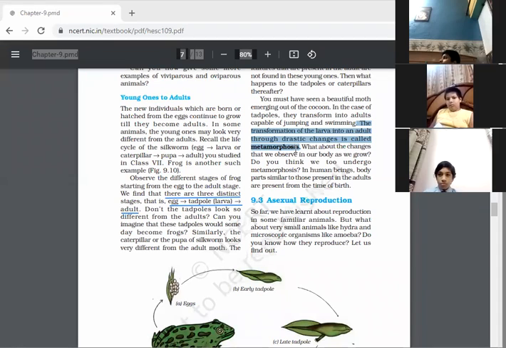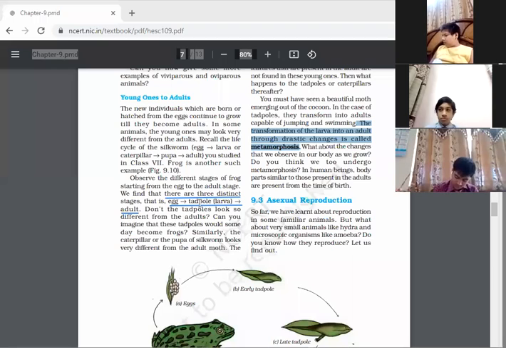I hope everybody has underlined. So the question may be, define metamorphosis and give one or two examples of it. So children, first the definition you will be writing. And after that, two examples are given in your book. First example is the life cycle of silkworm. And another example is of frog, how frog changes from eggs to adult. So I hope this concept is clear to you, and a few more examples you can take for it.